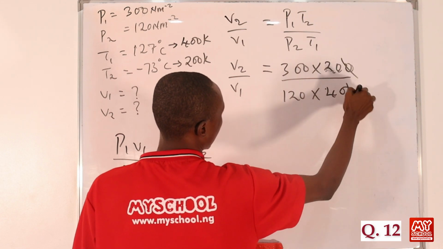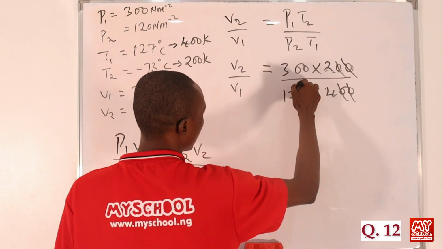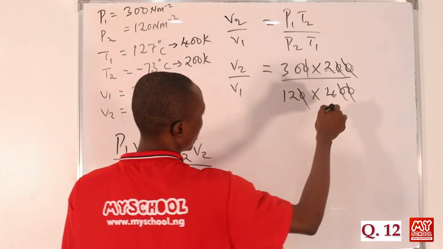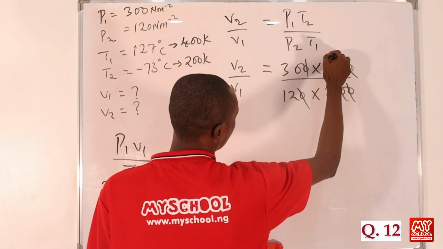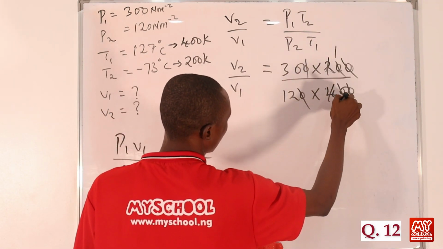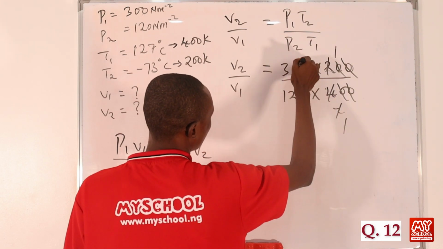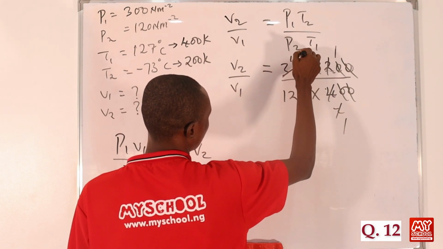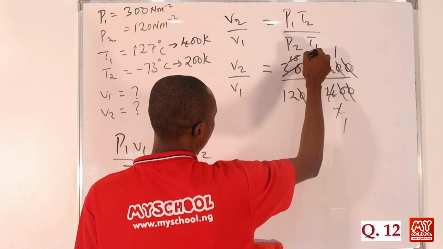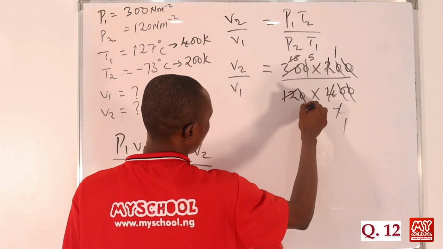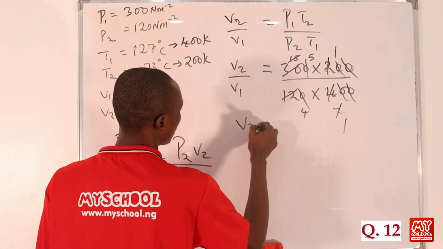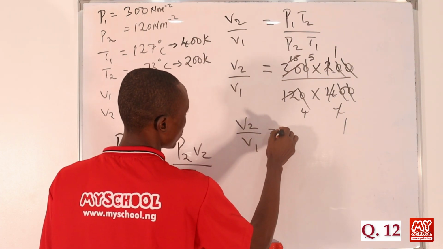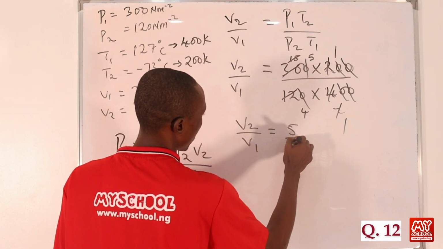Okay, so we will take out these two zeros, and one zero will take out the zero here. Okay, so 2 here is 1, 2 here is 2, 2 here is 1, 2 in 30 is 15. So 3 here is 5, then 3 here is 4. Okay, so our V2 over V1 is equal to 5 over 4.